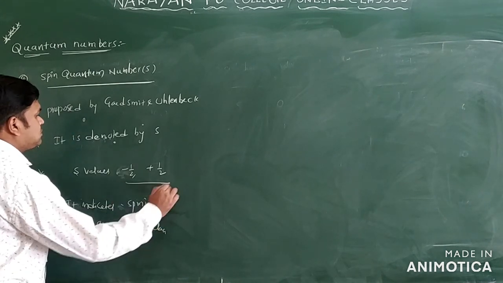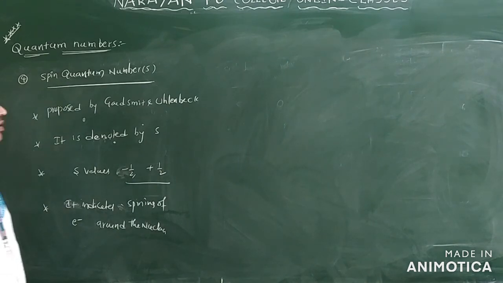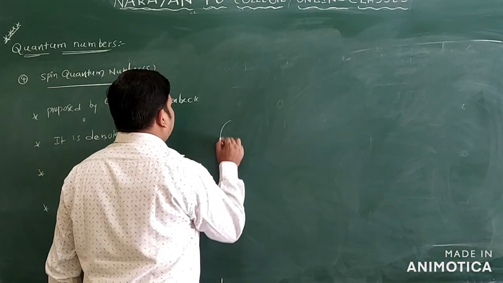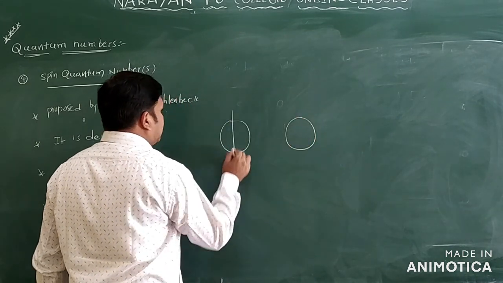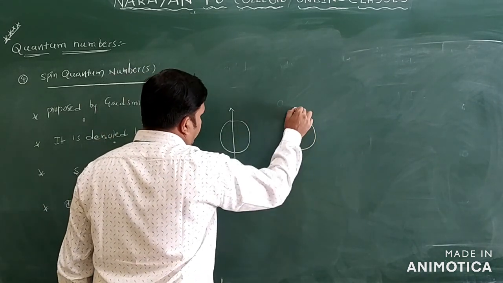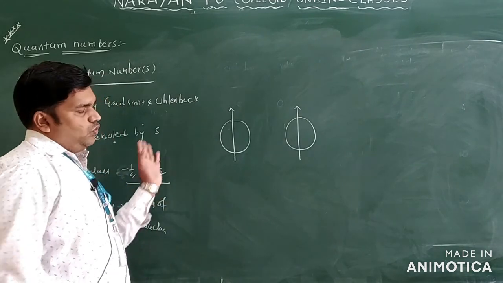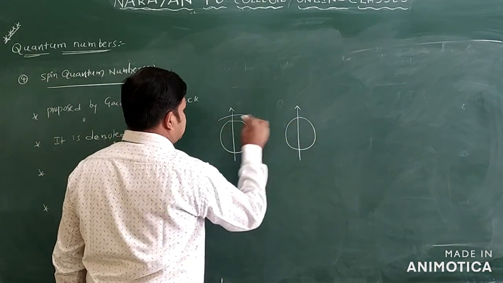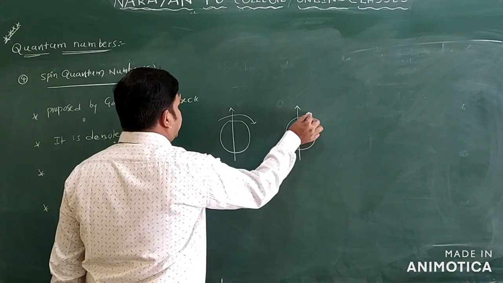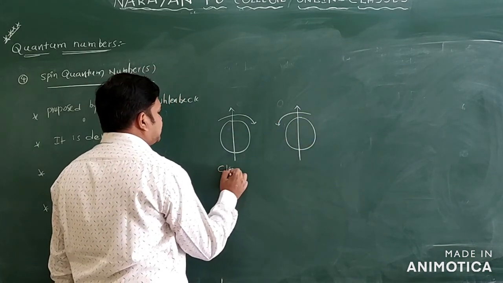Okay, what are the S values? S value may be plus 1/2 or minus 1/2. So this is the atom. The spinning of an electron can take place in only two directions: one is clockwise, and the other is anti-clockwise.